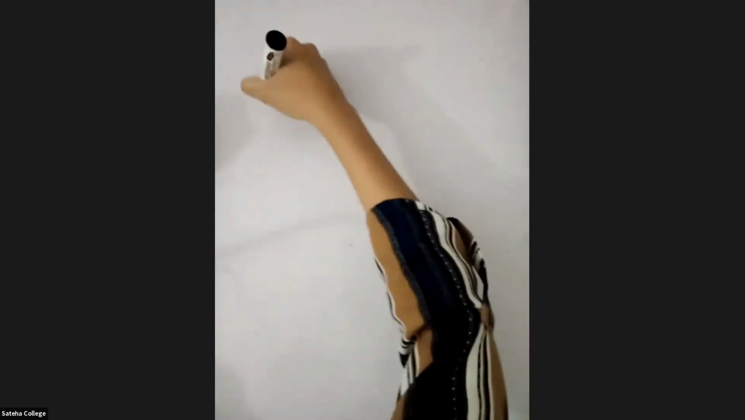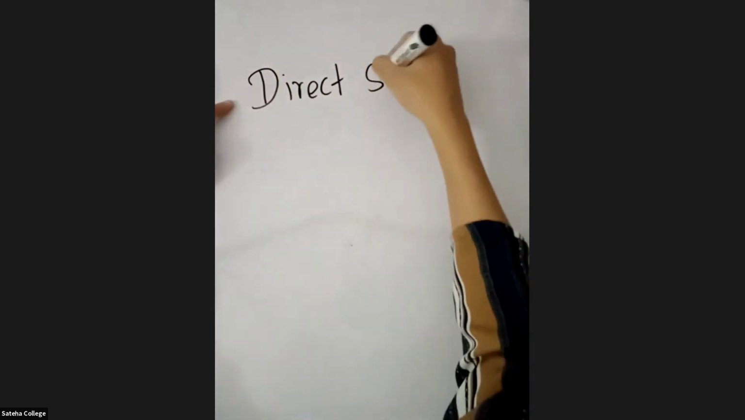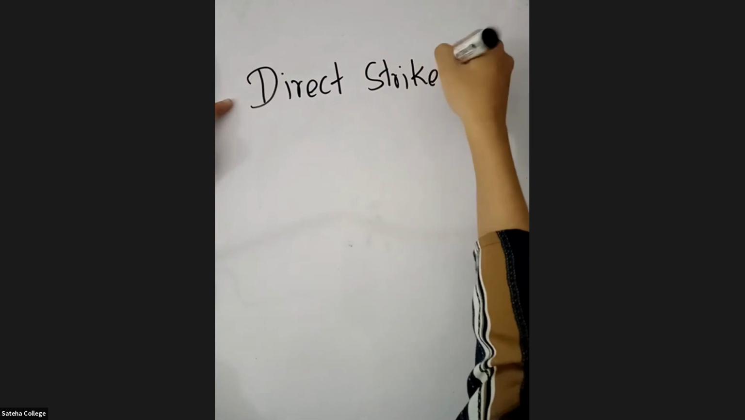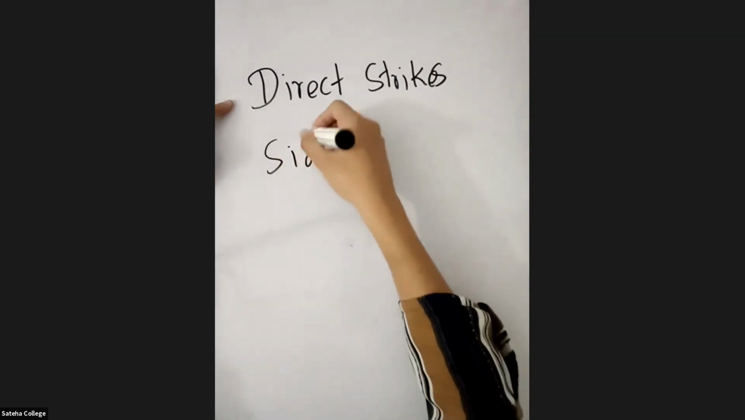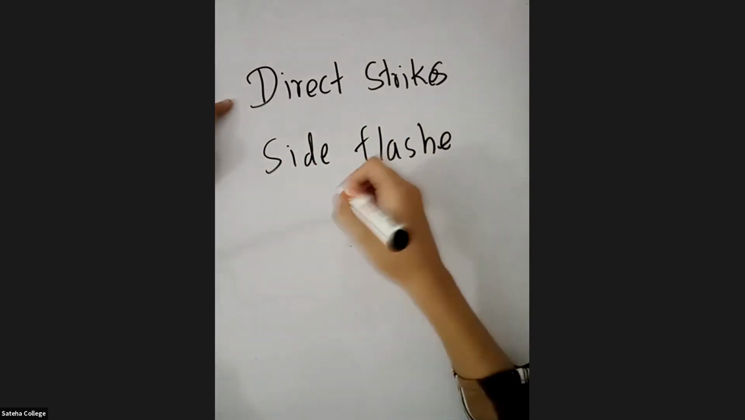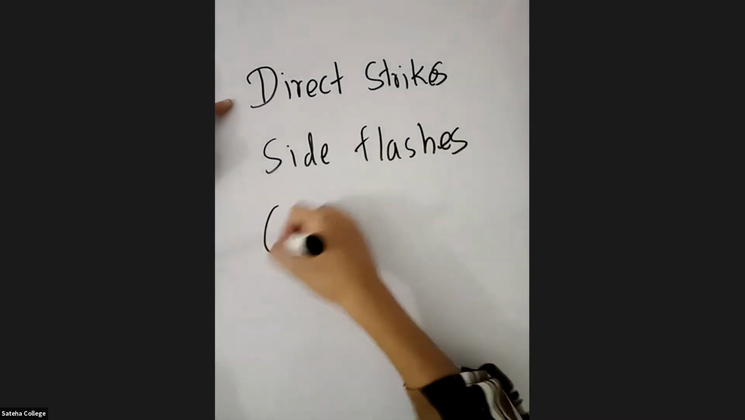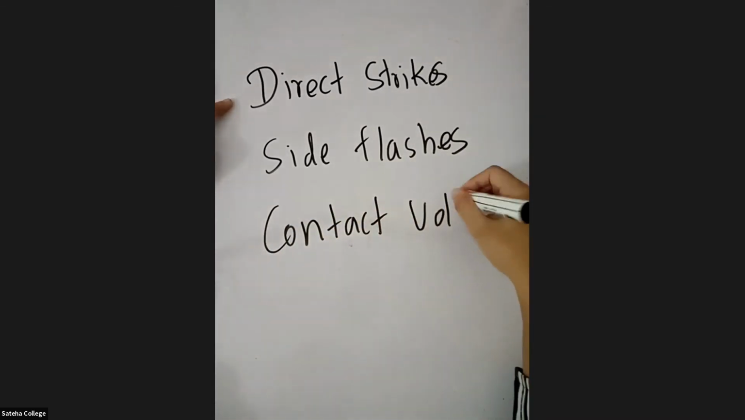The first way how lightning gets earthed, you call it direct strikes. The second way you call it side flashes. The third way you call it contact voltages. The fourth way you call it step potential.